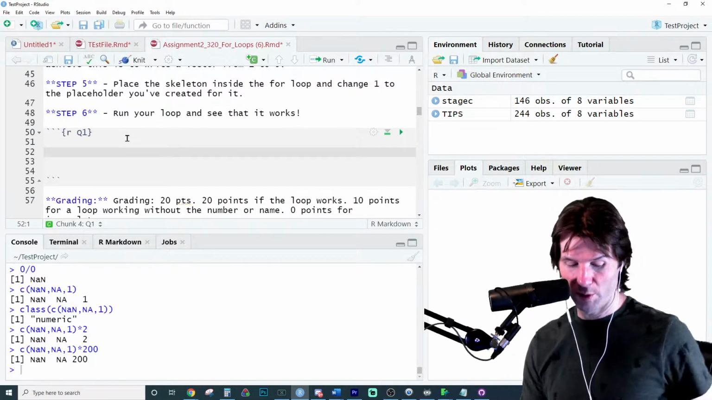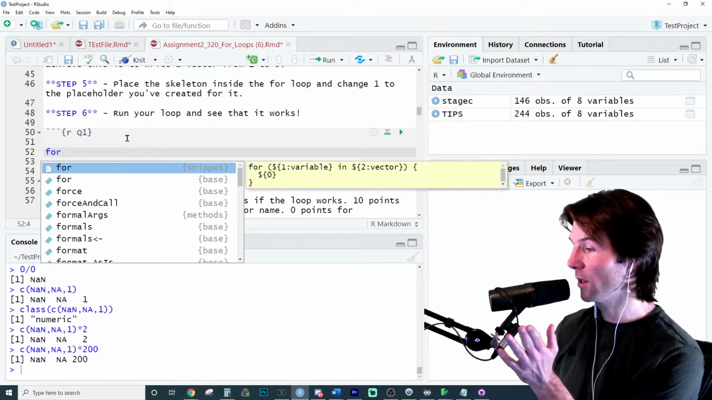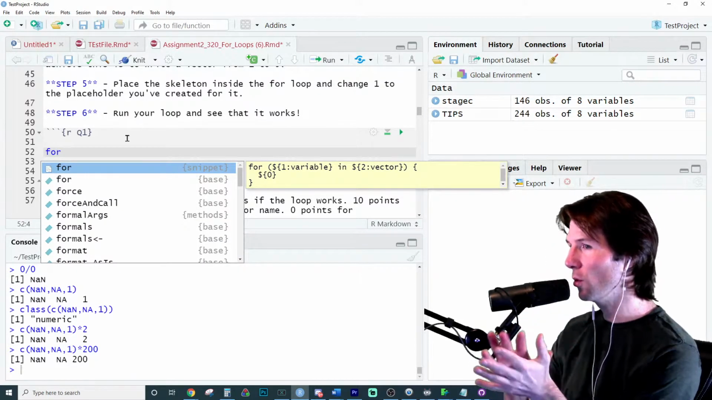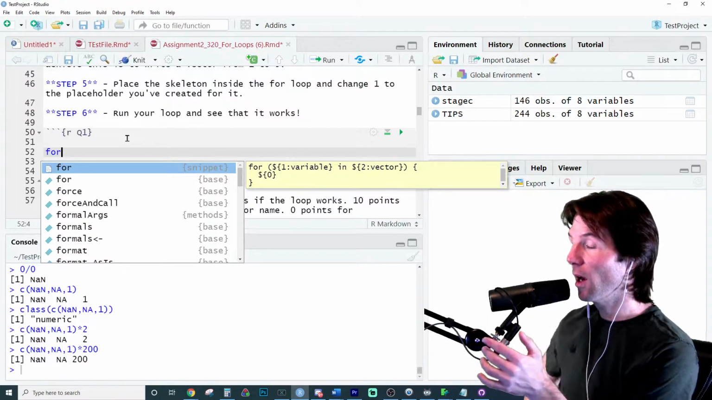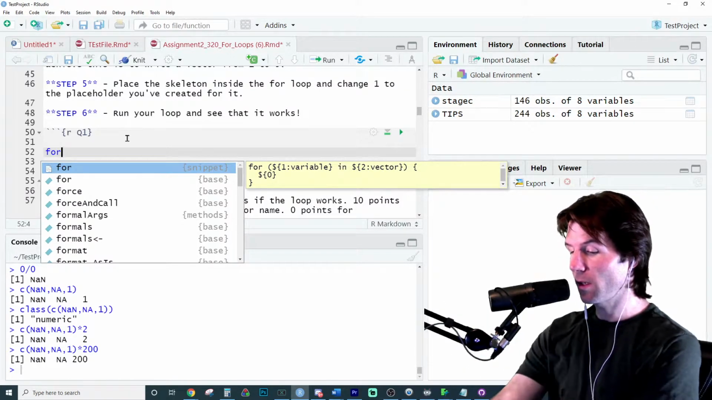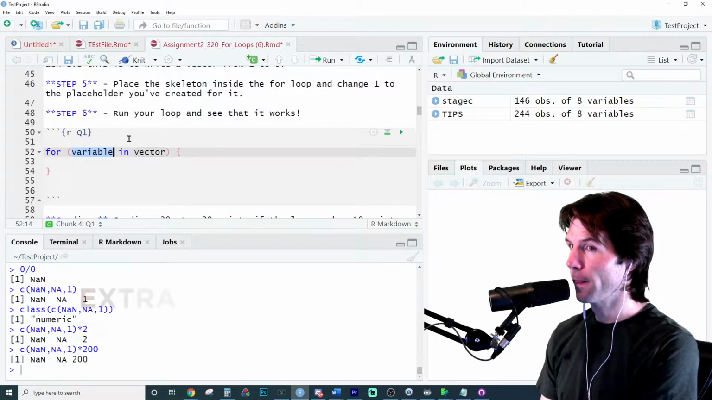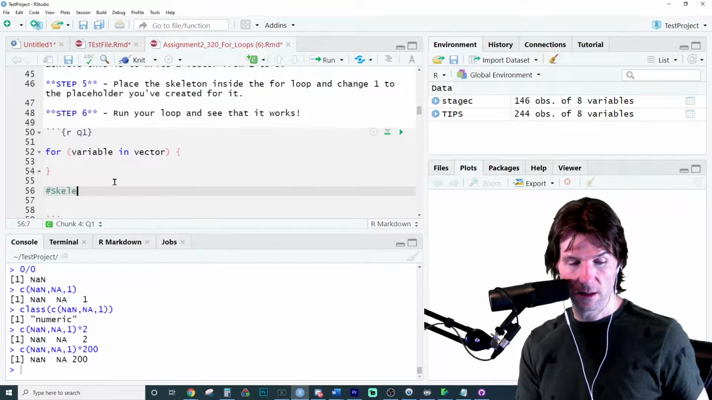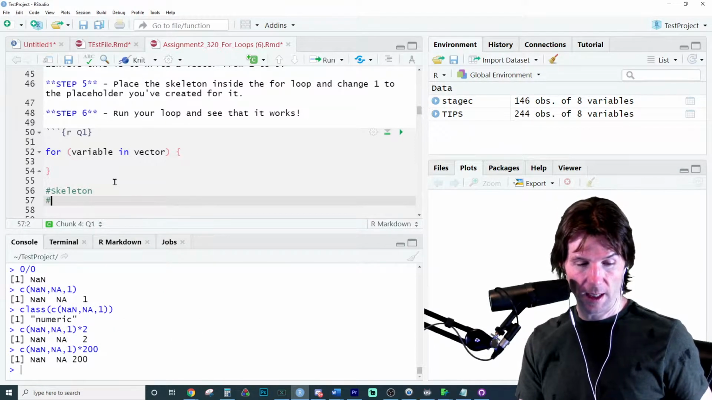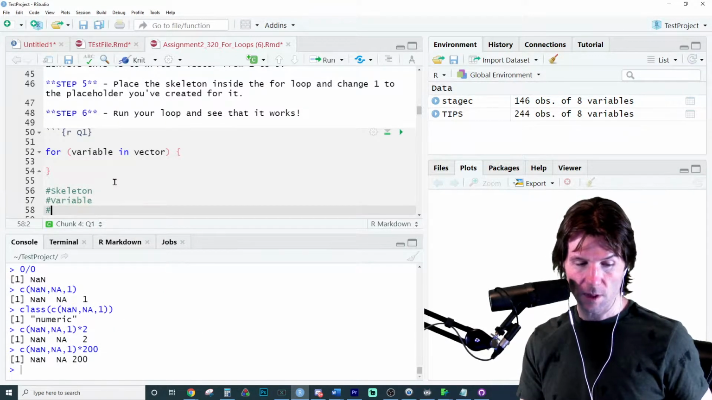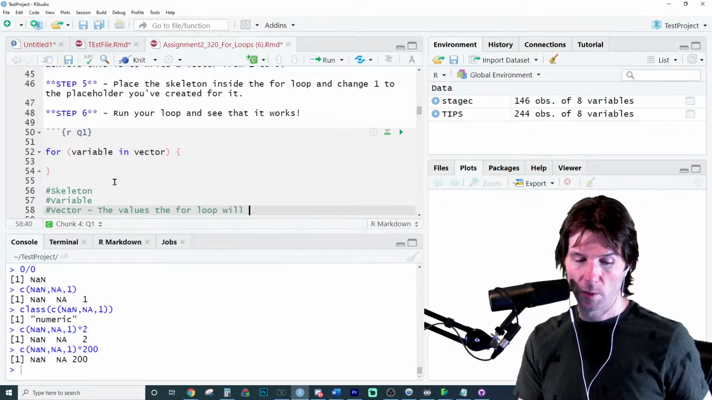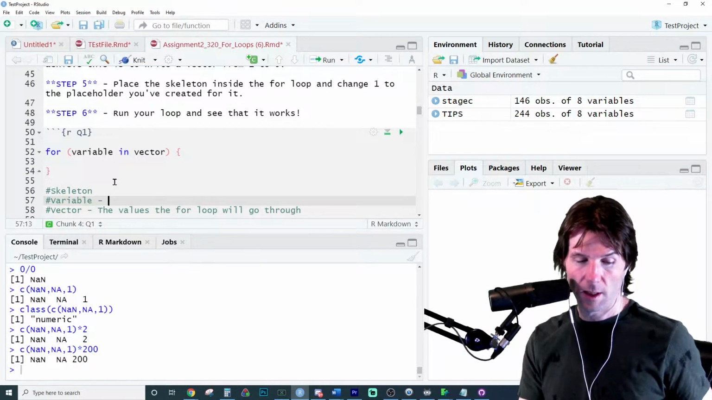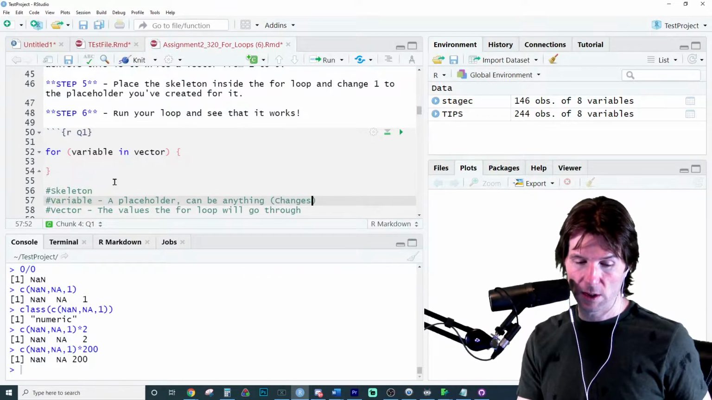So when we write a for loop, we write FOR, and this pulls up the snippet. Now, you could write all that stuff right there. Abigail, great answers, I like that, because Abigail is already going to the parts we need for this. So we need a skeleton. We need a variable. We need a vector, the values the for loop will go through. A placeholder can be anything. Changes in the skeleton.